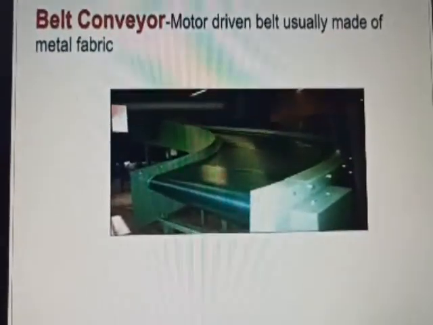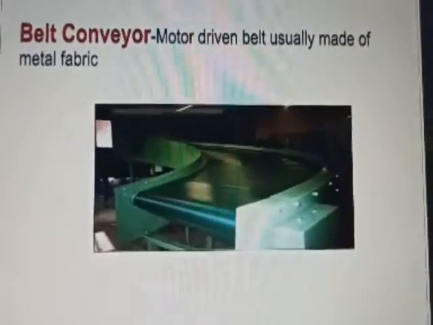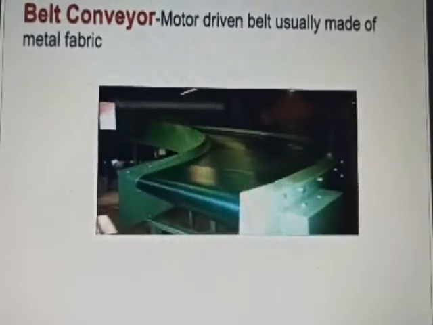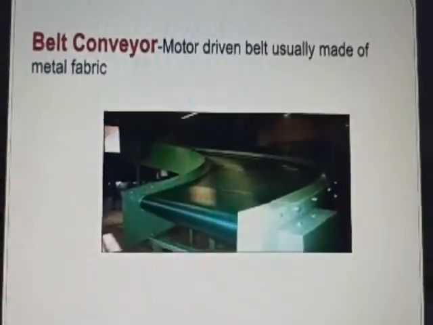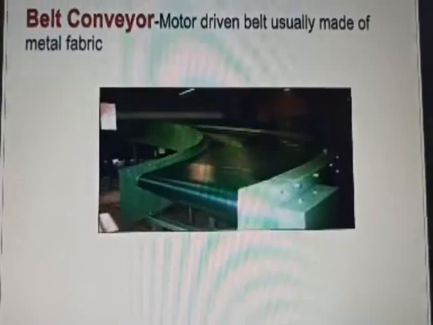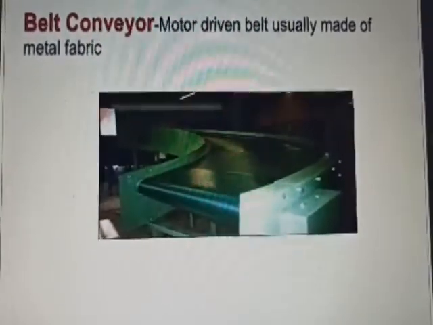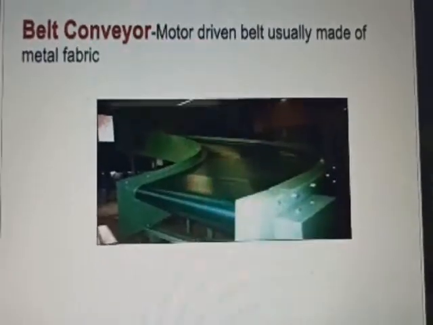We can see this type of thing while checking, or in case of Tirumala or some other place, and it is also used in big industries to handle bottles like Thums Up, Pepsi, while filling. They use this type of belt conveyor.